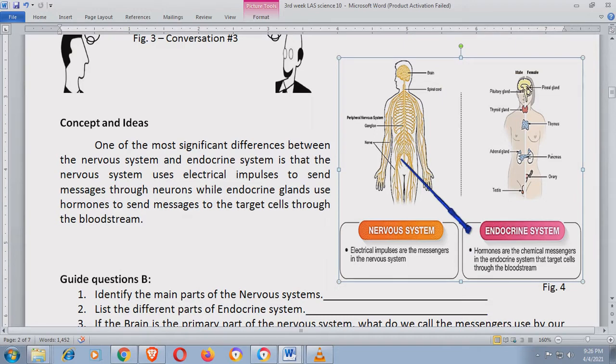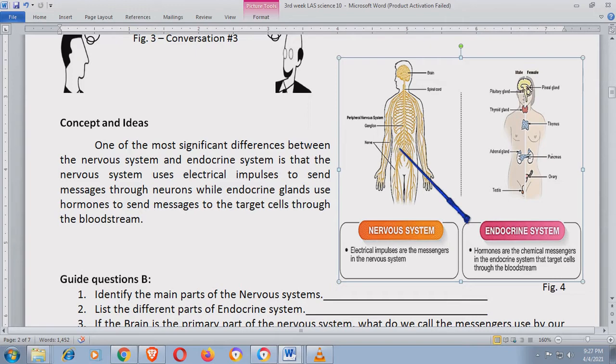So, nervous system is through electrical impulses, parang kuryente na pinapadaloy. Electrical impulses are the messengers in the nervous system. Di ba pag mas mabilis kang gumalaw because your brain is ordering your body to move. So ganun siya kabilis. Halimbawa, itaas mo ang kamay mo, tataas agad yung kamay. I-close mo yung fist mo, yung palad mo, orderan mo siya, nagko-close agad siya. So ganun kabilis. What your mind thinks, kung ano yung gustong sabihin ng utak mo, yun yung gagawin ng katawan mo.